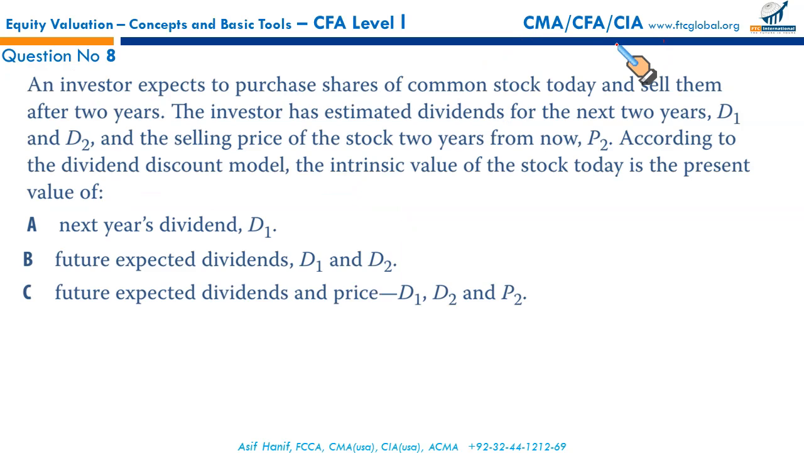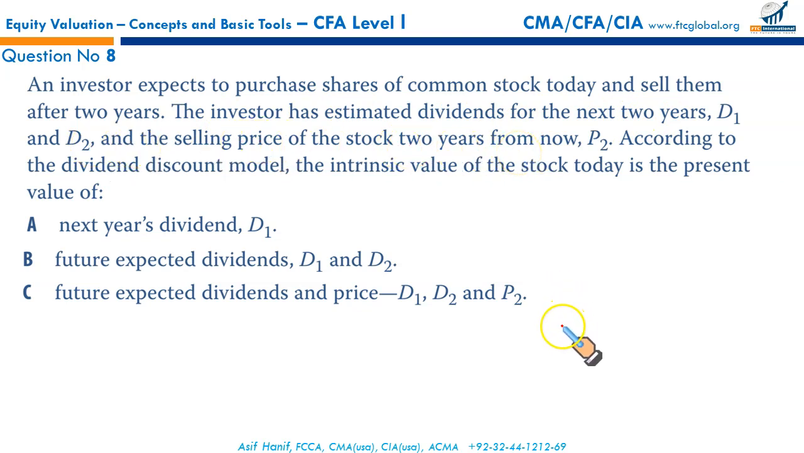B is the result. Correct option. An investor expects to purchase shares of a company today and sell them after 2 years. The investor has estimated dividends for the next 2 years, D1 and D2, and the selling price of the stock 2 years from now, P2.